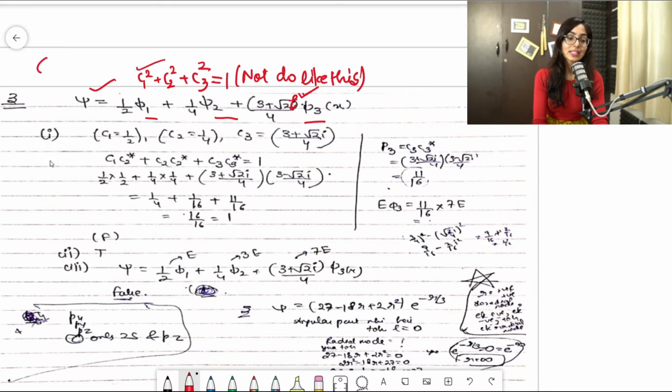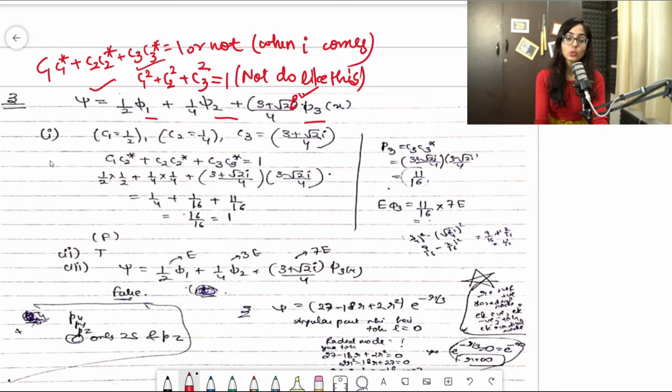You will take c1 into c1 star plus c2 into c2 star plus c3 into c3 star is equal to 1 or not. When the imaginary part comes, when i comes guys, this is the formula. Clear? So you need to check this part.